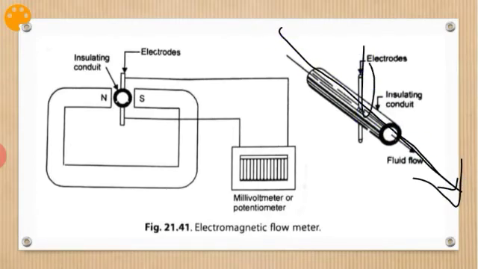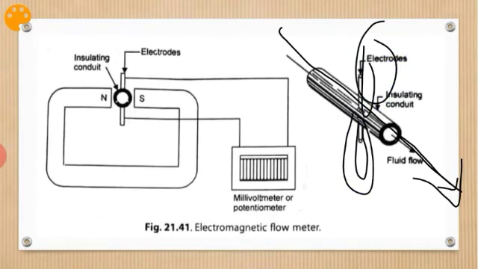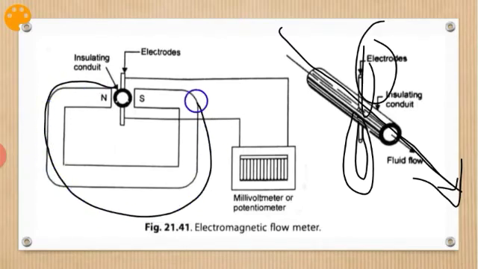There will be two electrodes, and outside this the magnet is placed. This is the magnet, and a millivoltmeter or potentiometer is used to measure the voltage.